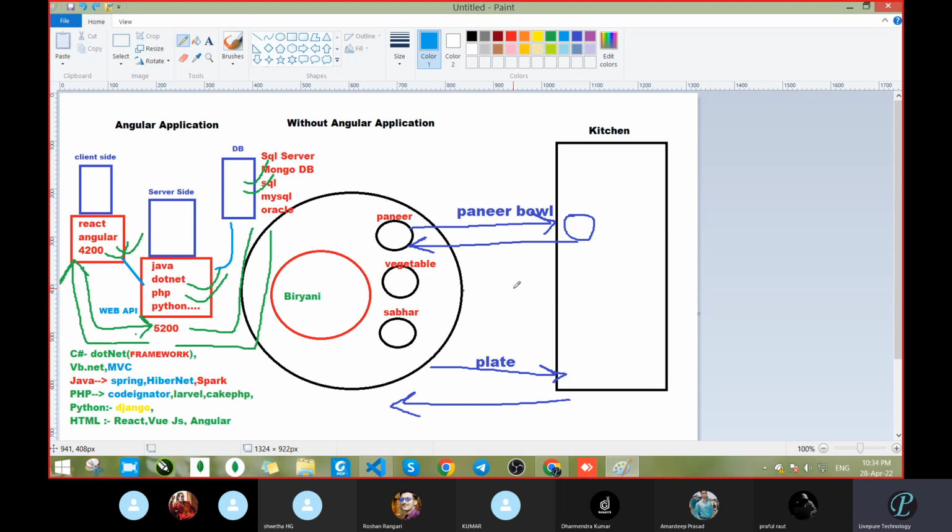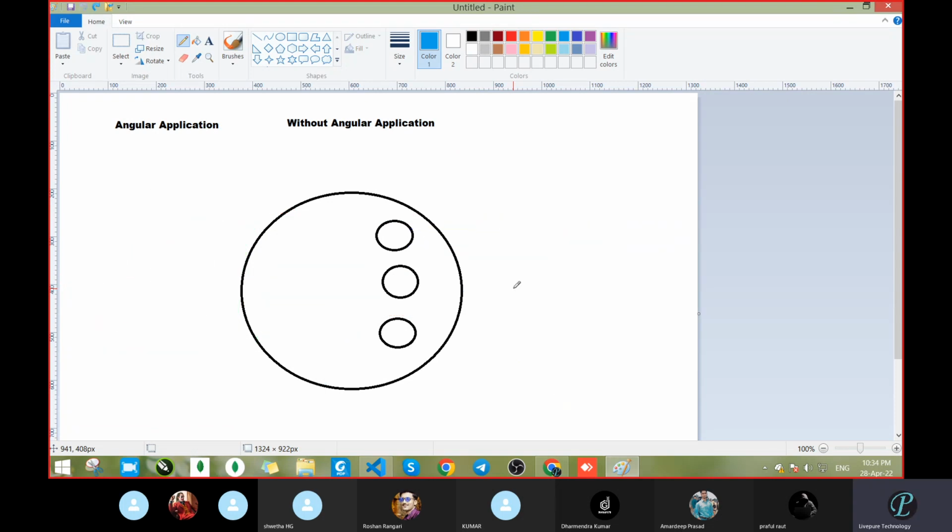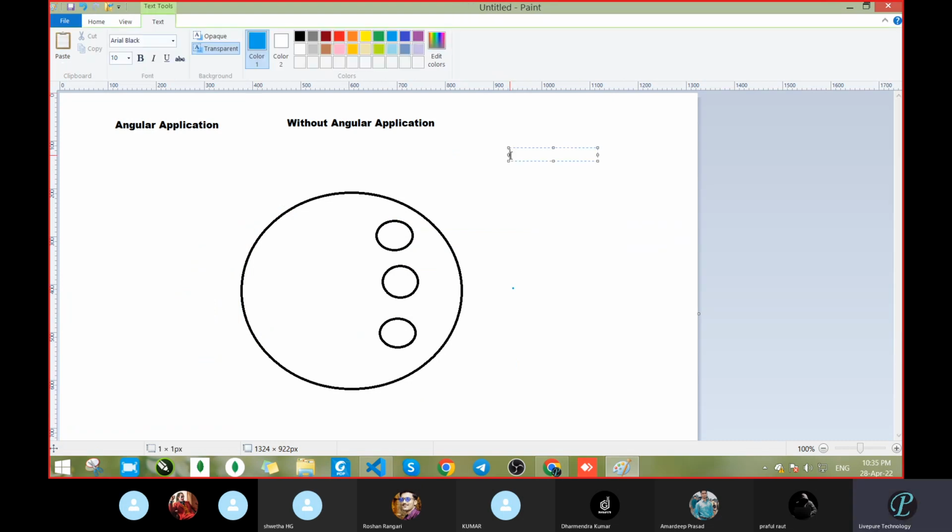Okay, one more thing. Remove this completely. Why is it not removing? Okay, let it be. Maybe I don't know whether you have heard this term or not: services, microservices. Has anyone heard this term? Nobody has heard the term microservices?